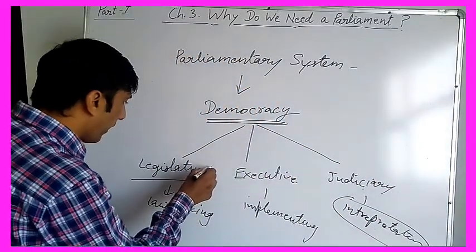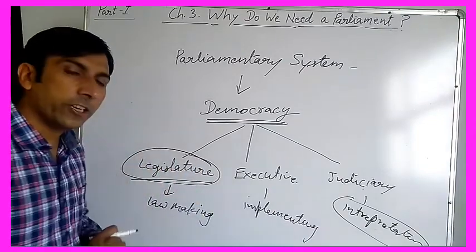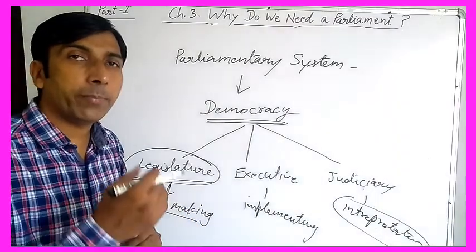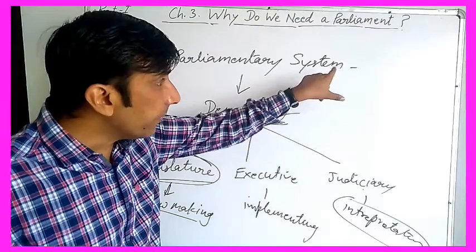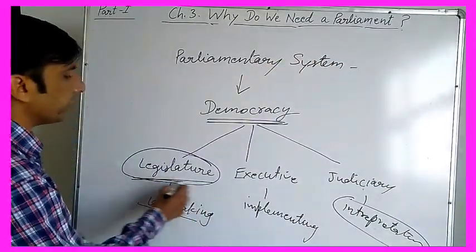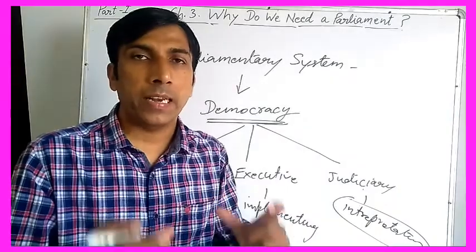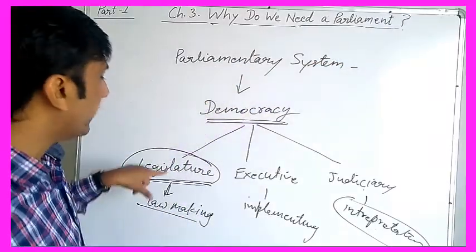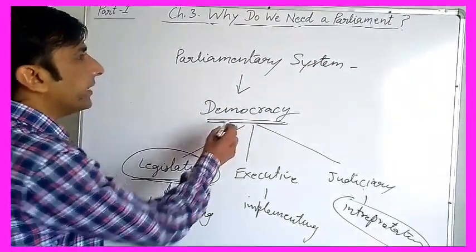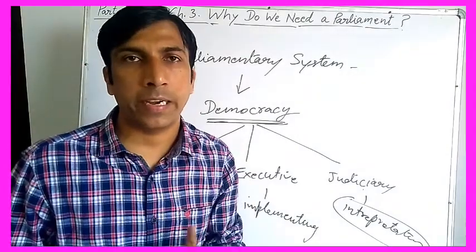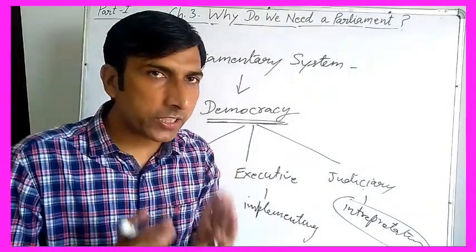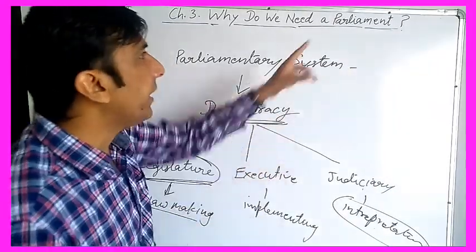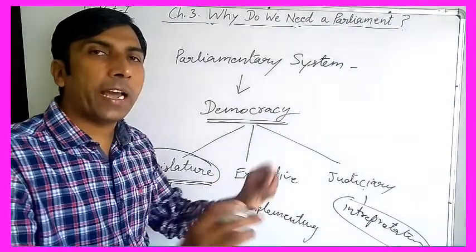So today we are going to discuss the legislature. What is legislature? Legislature makes laws. Clear? It makes laws for the country, and parliament is the lawmaking authority. It means legislature. In India, the legislature for the entire country is parliament. So parliament is the legislature which makes the laws. In democracy, it is one of the three organs. Getting my point? So in this way, we are trying to understand what is parliament. In India, if we talk particularly about India, parliament is the legislative body for the entire country.